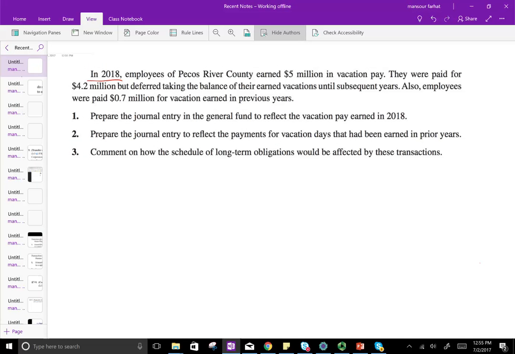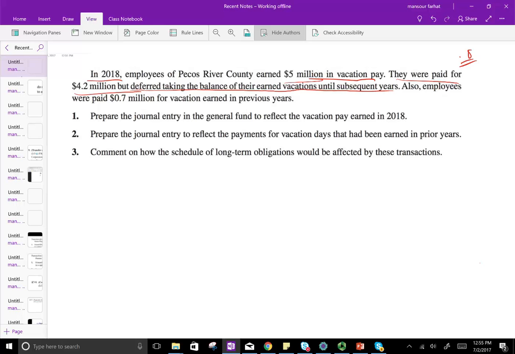In 2018, employees of Pico Rivers County earned $5 million in vacation pay. They were paid for $4.2 million, but deferred taking the balance of their earned vacation until subsequent years. So they earned $5 million. They worked enough to be able to take $5 million, but they only took 4.2. In other words, they did not take 0.8 million in vacation.